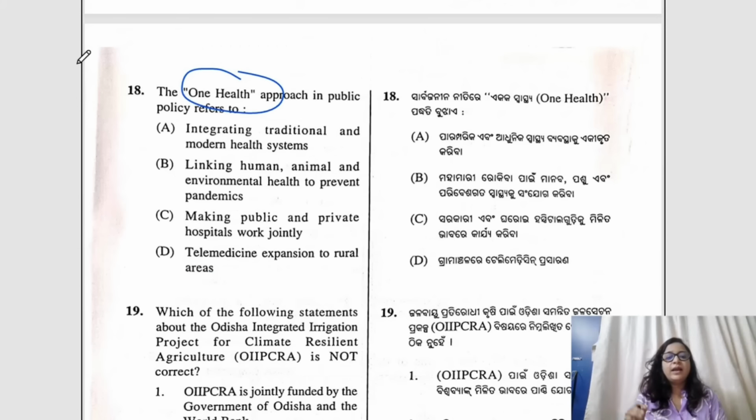Question number 18, the One Health approach in public policy refers to which of the following? It keeps appearing in the current affairs, and the correct answer would be B over here, linking human, animal and environmental health to prevent pandemics. So correct answer is B.